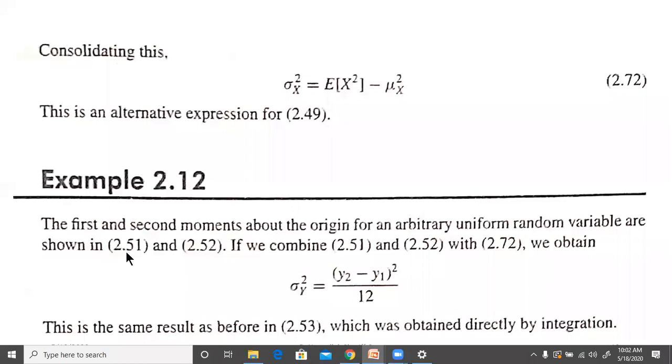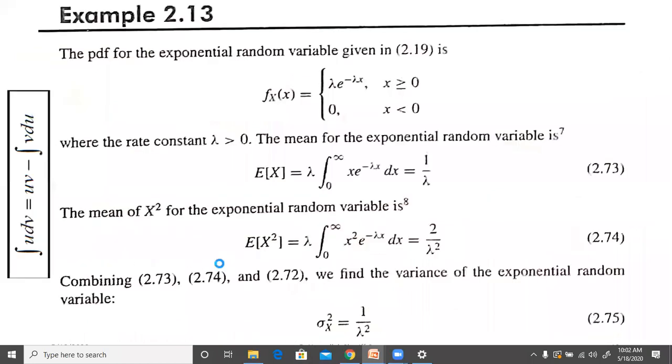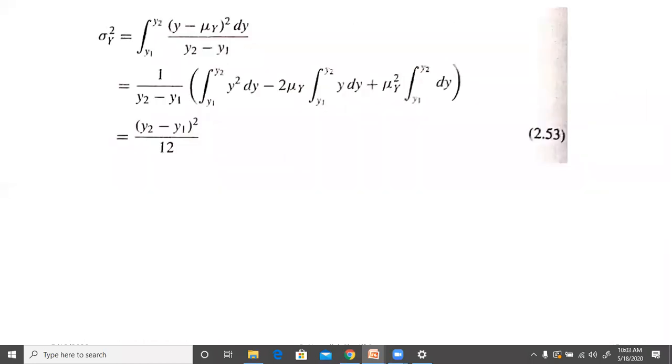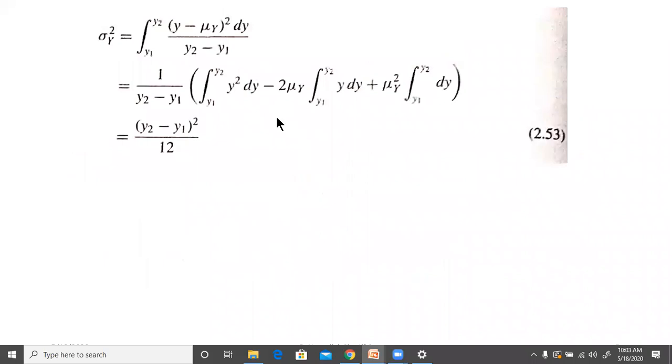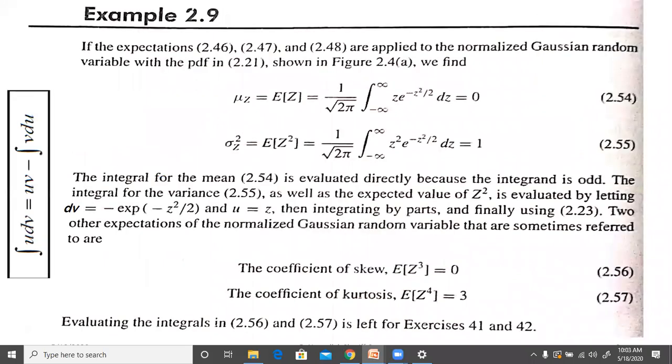Okay, if you take 5.1 and 5.2, which are there over here, these two, then you'll get an expression similar to this whenever we apply the rule which we have just seen.